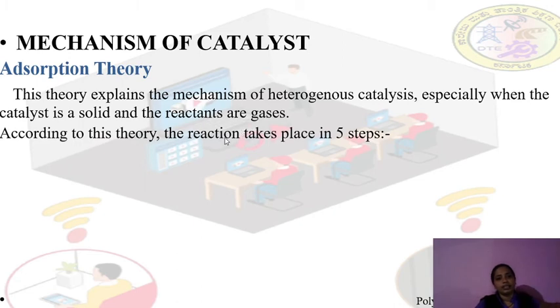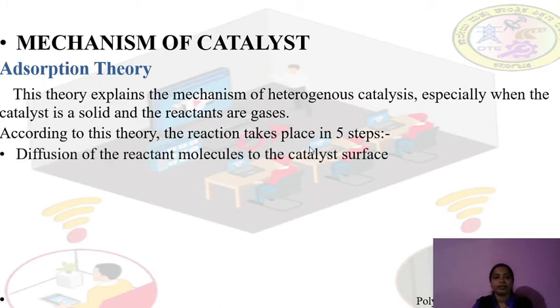According to this theory, the reaction takes place in 5 steps. First step is diffusion of the reactant molecules to the catalyst surface. So first the reactant molecules diffuse to the catalyst surface. The second is adsorption of the reactant molecule.